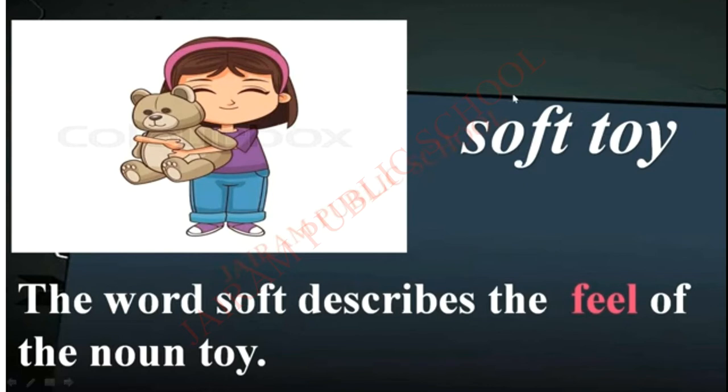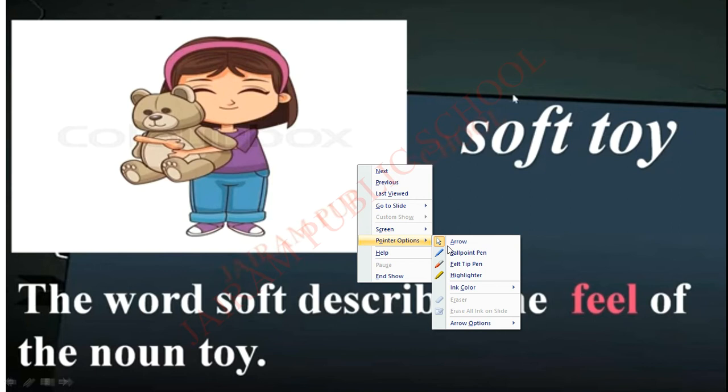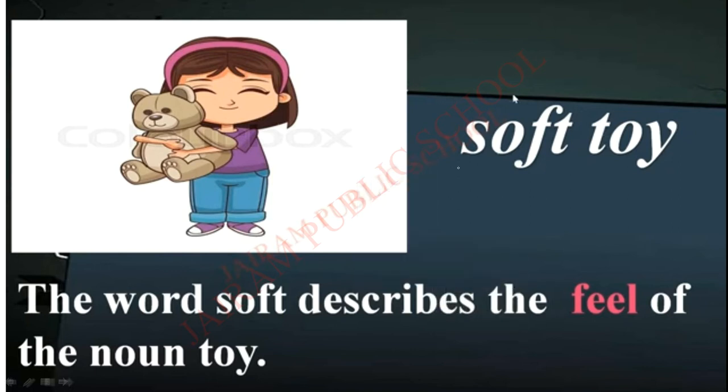See, the girl is having a toy in her hand. Yes or no? So we are going to describe the toy here. We are going to describe this toy. Okay. How are they describing the toy? Soft toy. So we are describing the toy as soft. So toy is a noun. It is a thing, no? So that is a noun. And soft is a describing word. Okay.